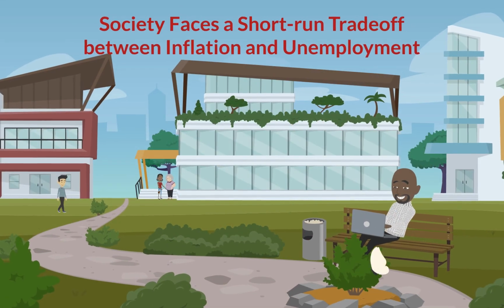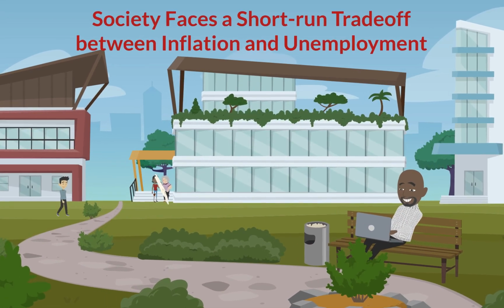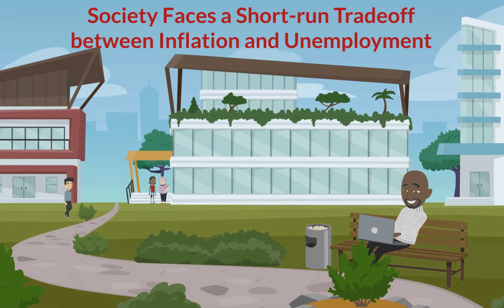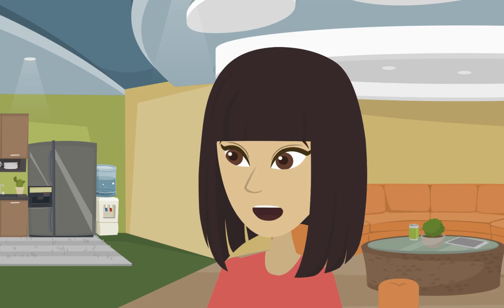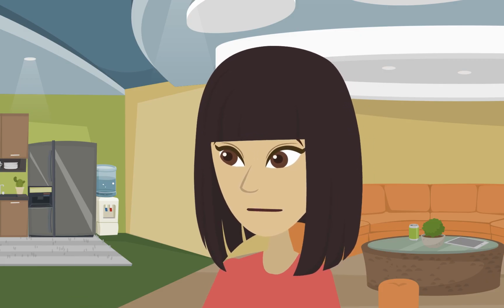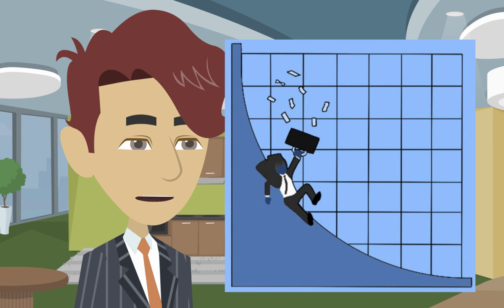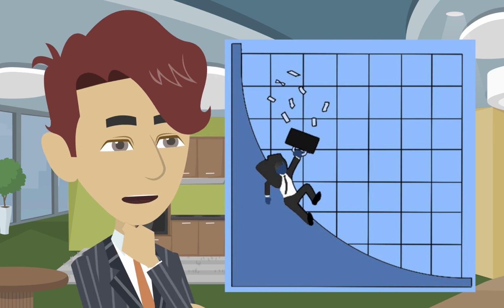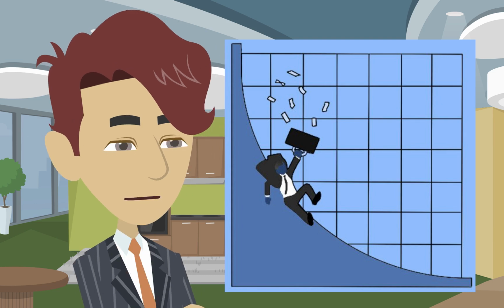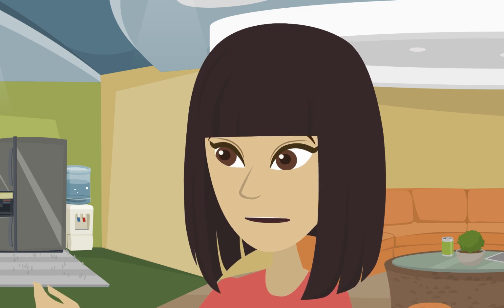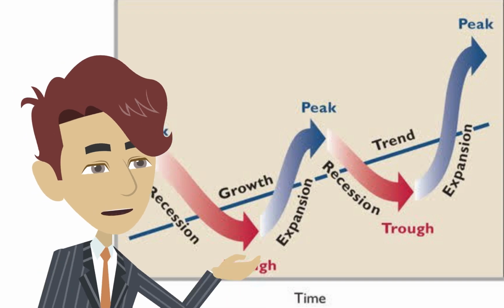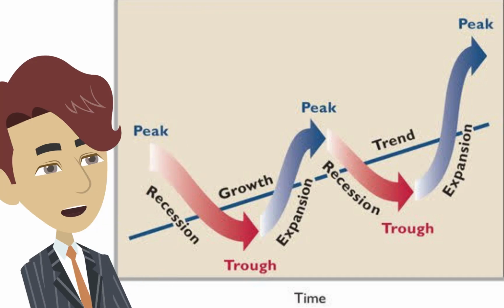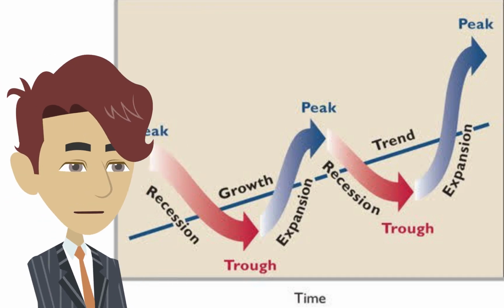Society faces a short-run trade-off between inflation and unemployment. Have you ever heard of the Phillips curve? No, I'm not familiar with it. What is it? The Phillips curve illustrates the short-run trade-off between inflation and unemployment. Interesting, can you explain more about this trade-off? According to economists, if the government tries to reduce inflation, it often leads to a temporary rise in unemployment.